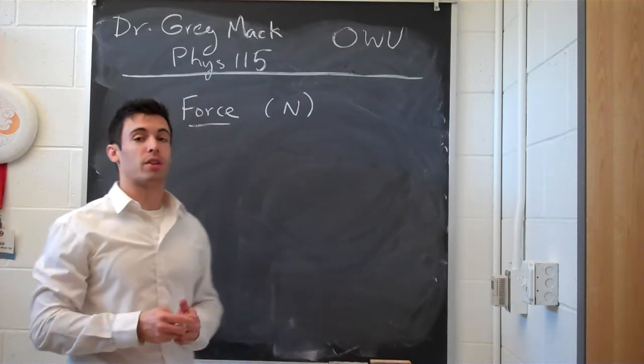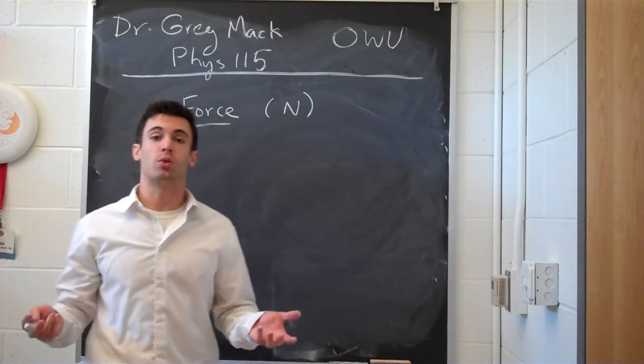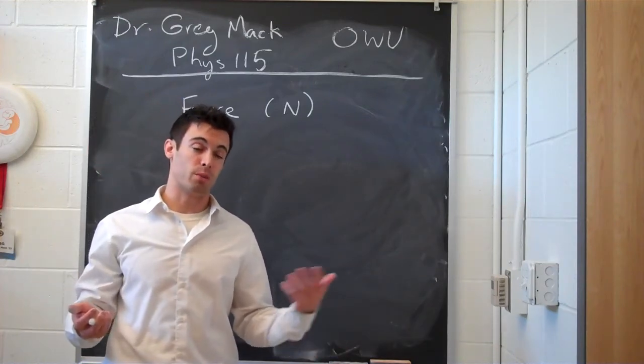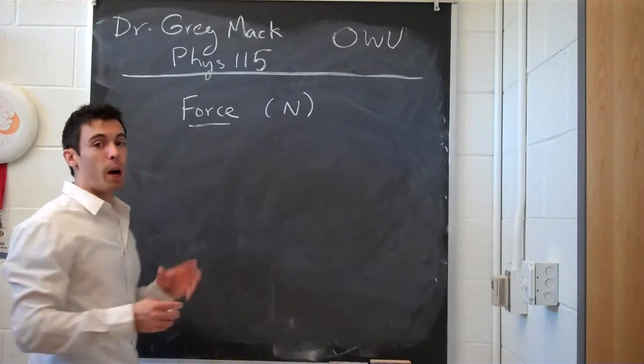And Newton realized stuff about this, and so he developed Newton's three laws of motion. Well, we call them Newton's three laws of motion because he developed them. And we talked about a couple of them today.